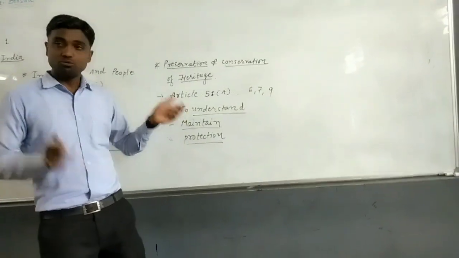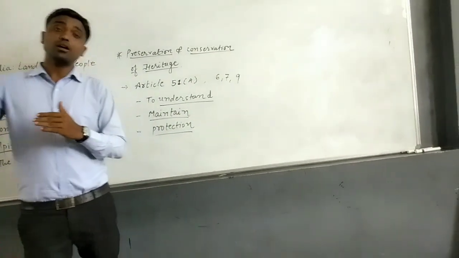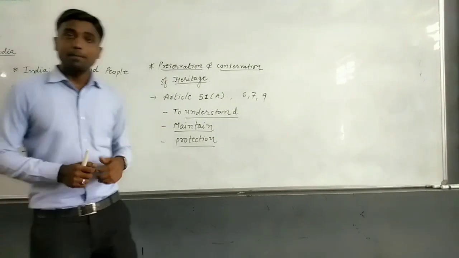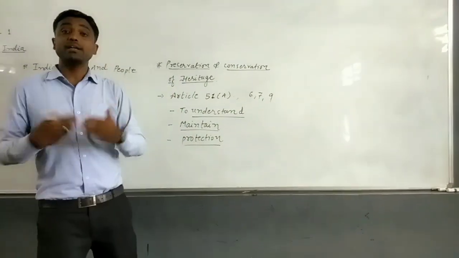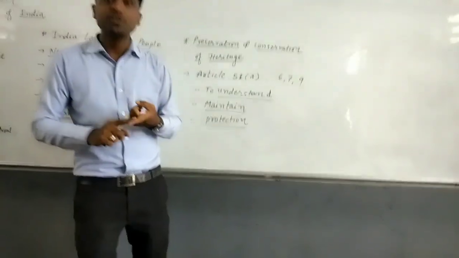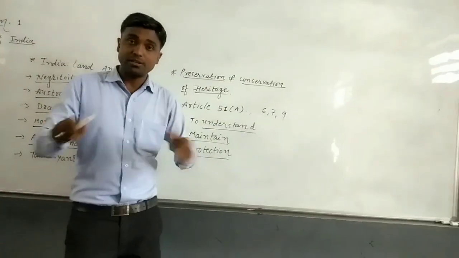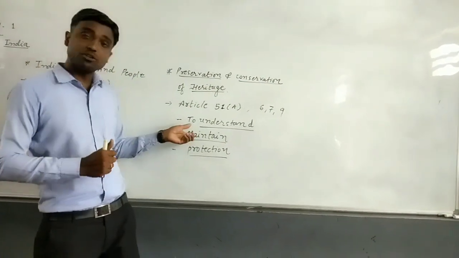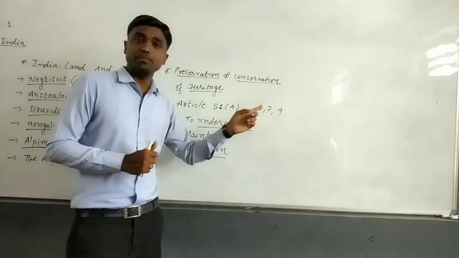So to give respect and importance to our Indian heritage, we must understand it. Second thing is maintain. We need to maintain each and every part of our country. For example, forests, tanks, rivers, all these natural resources we need to maintain, clean and neat. It is also mentioned in our constitution in duty number 7.